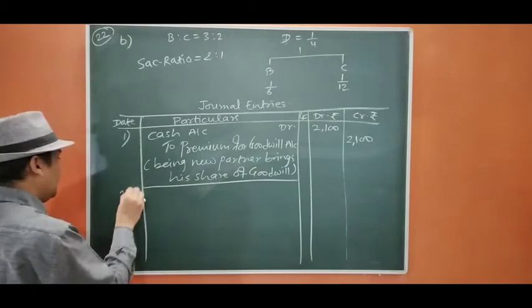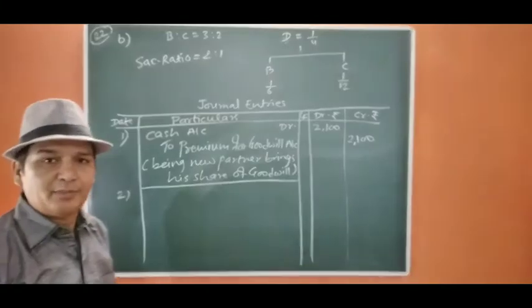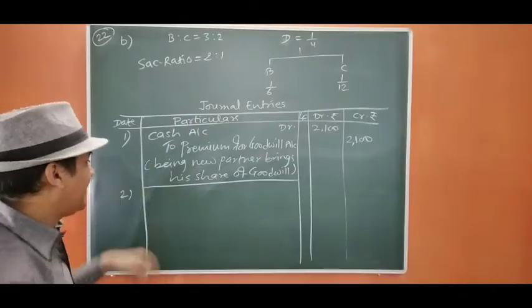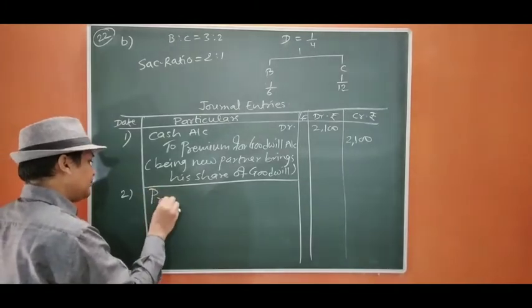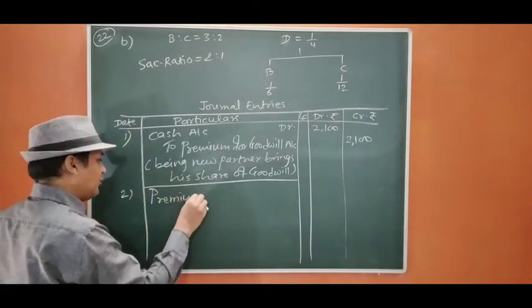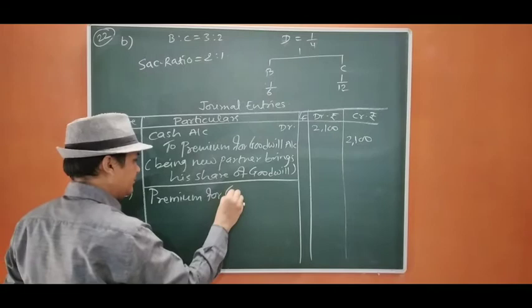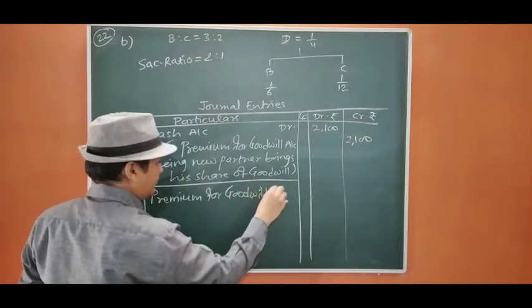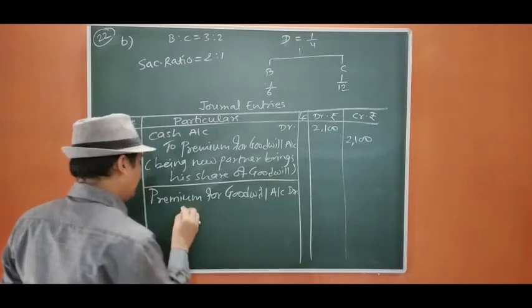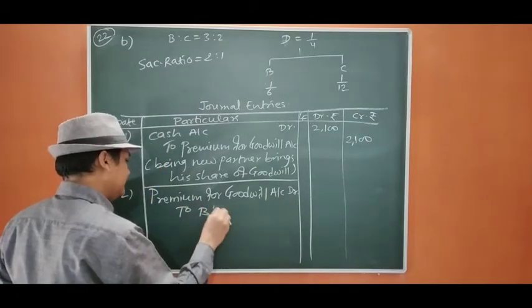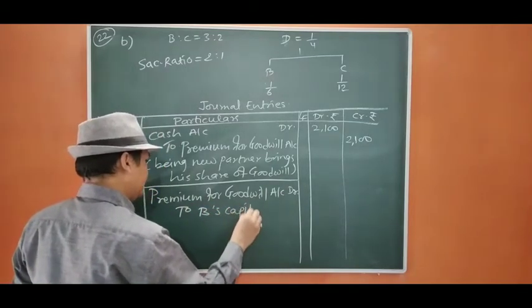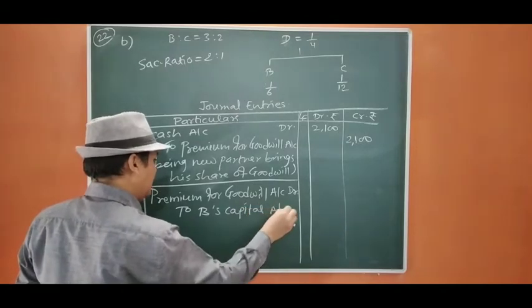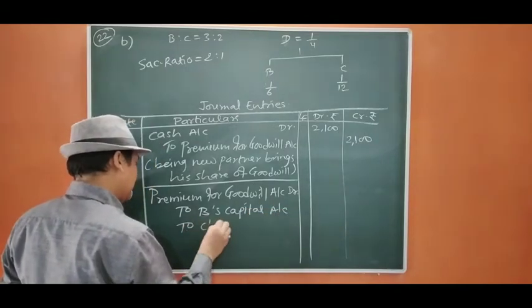Now we are going to distribute this premium for goodwill in sacrificing ratio. So premium for goodwill account debit to B's capital account, to C's capital account.